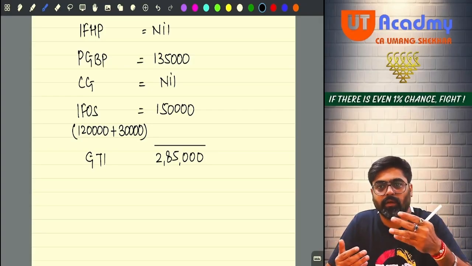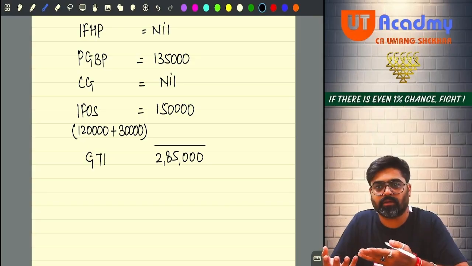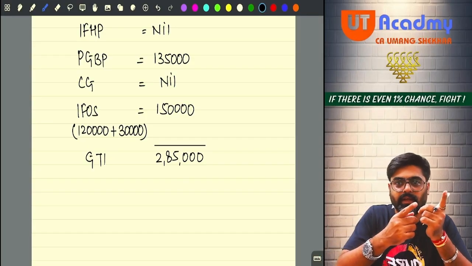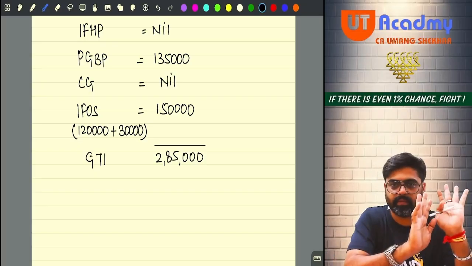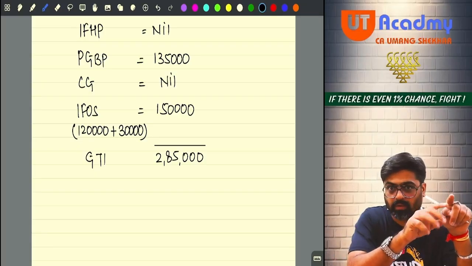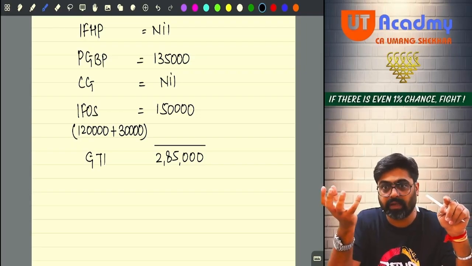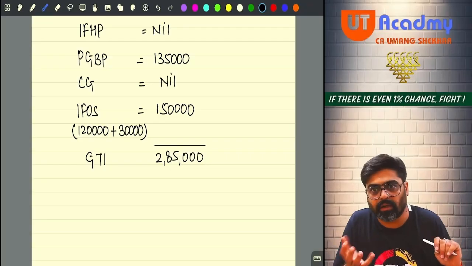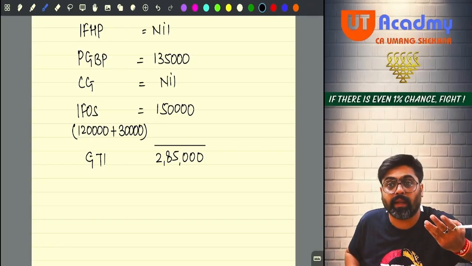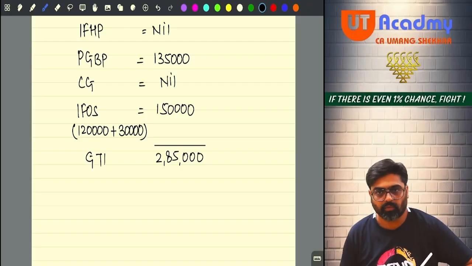Ask yourself, I am going to take chapter 6A deduction from my GTI. Is my GTI normal GTI? Yes, then I can claim. But is my GTI normal? No, it has some special incomes, winnings, LTCG, STCG. Yes, no. From there, chapter 6A cannot be claimed. Separate it. I'll claim it from the balance GTI. Yes or no?